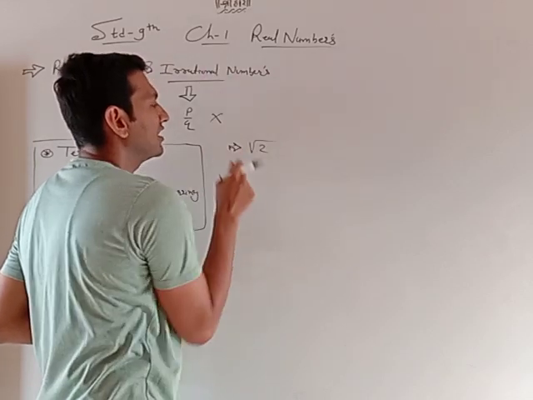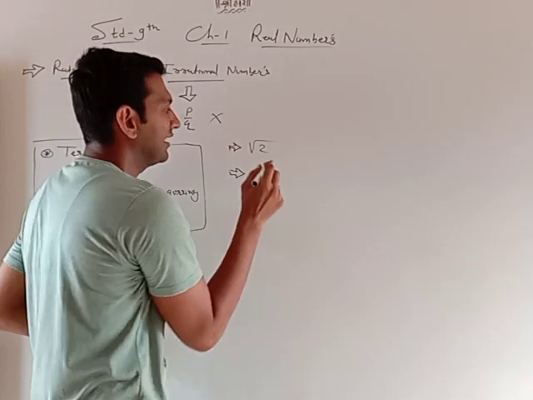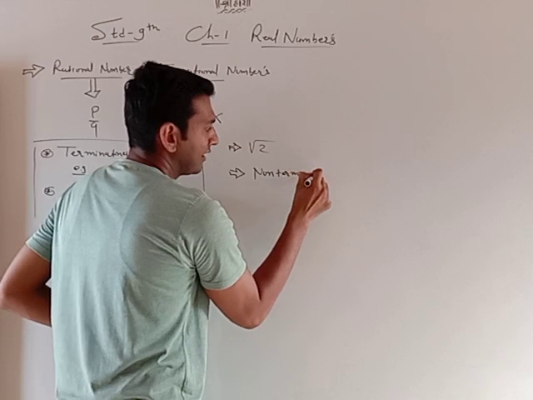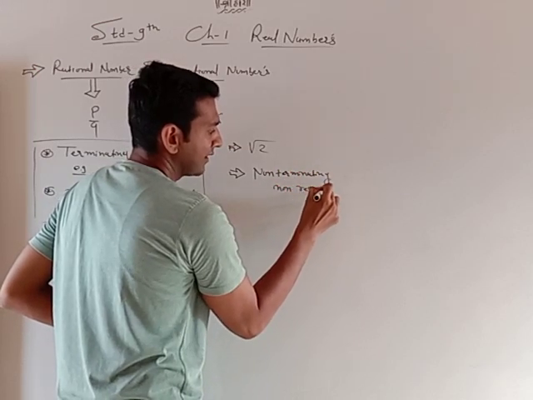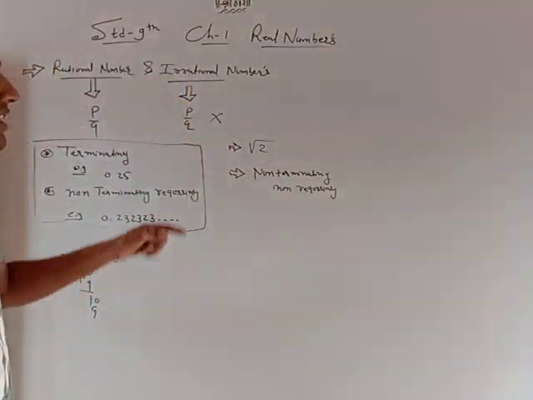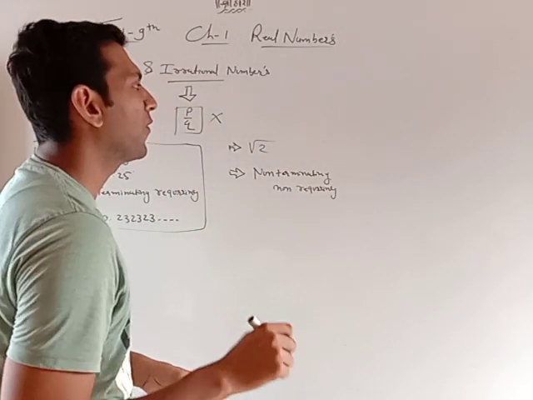And the second is non-terminating, non-recurring numbers. Non-terminating, non-recurring numbers are irrational numbers because they are not expressed in the p by q form.